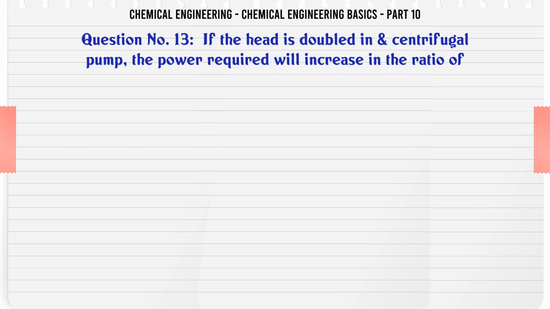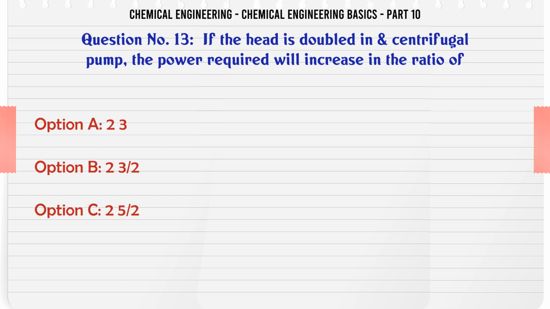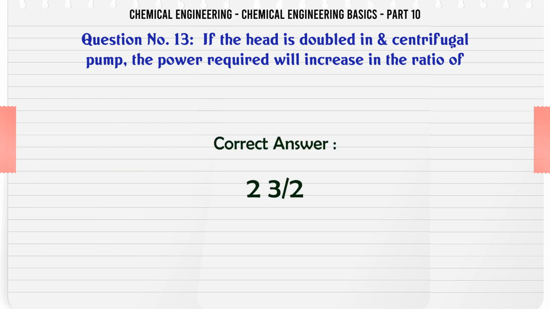If the head is doubled in a centrifugal pump, the power required will increase in the ratio of A. 2:3, B. 2:3:2, C. 2:5:2, D. 2:1:3. The correct answer is 2:3:2.